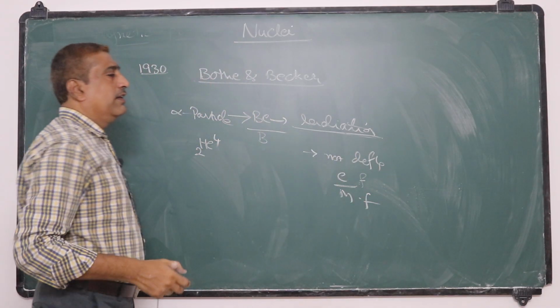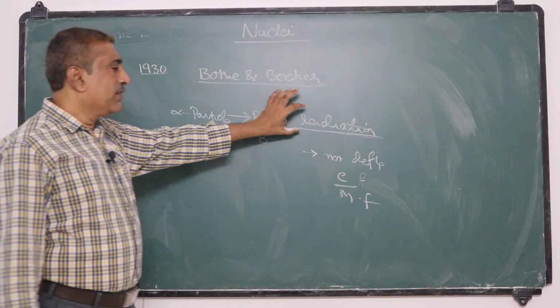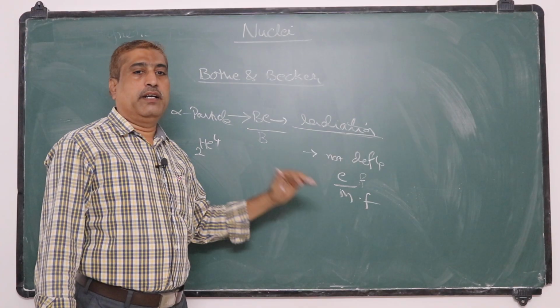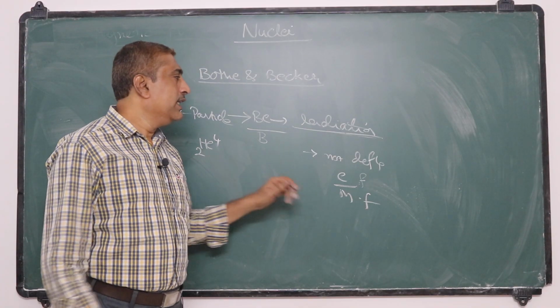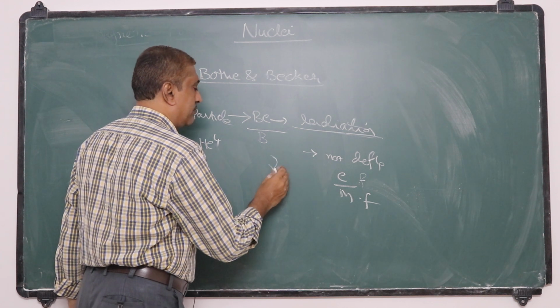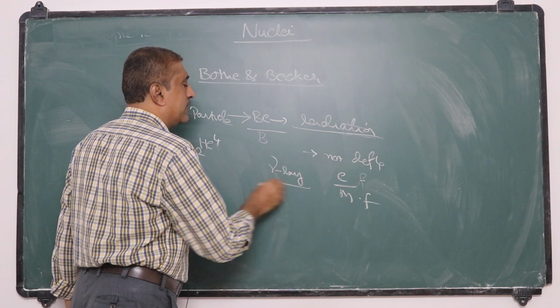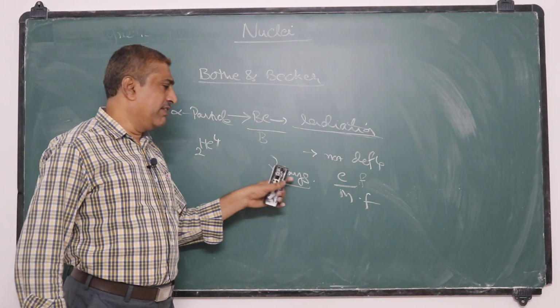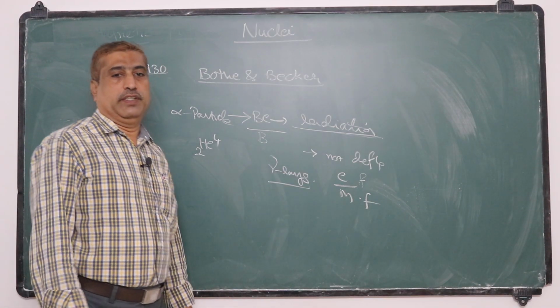They observed that this radiation is not deflected in electric field and magnetic field. So they assumed that this radiation may be gamma rays, because gamma rays are also not deflected in electric and magnetic fields.